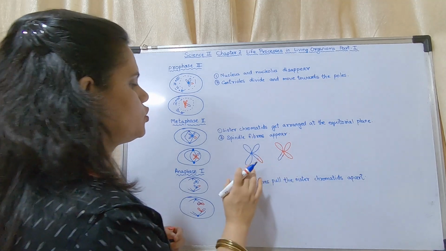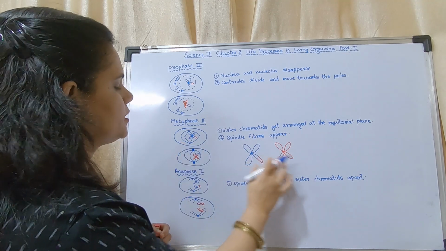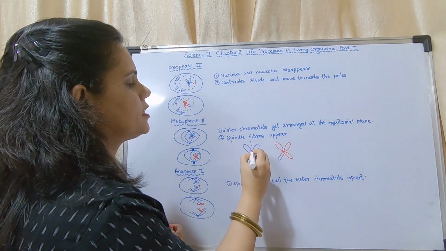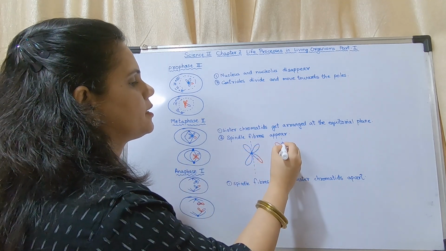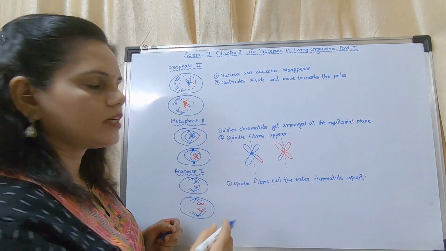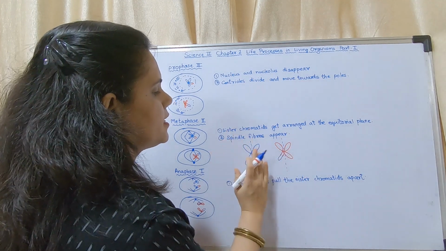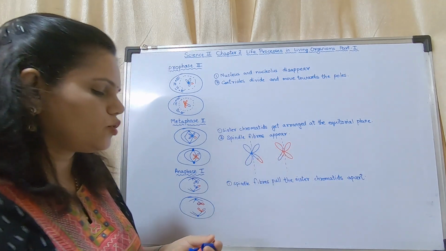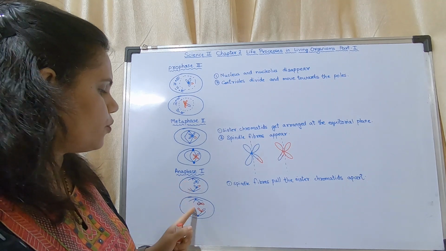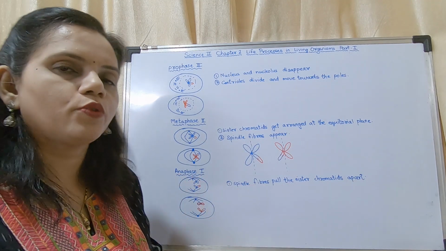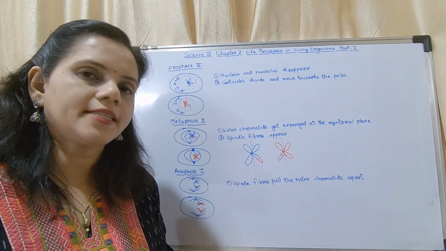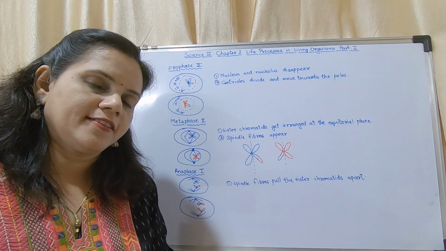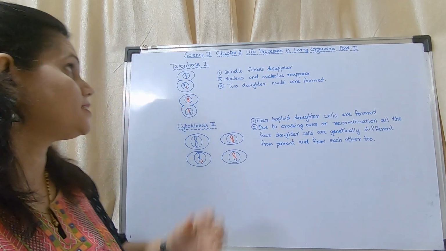Now these are the two chromosomes. This is here, this is in another cell. They are in two different cells. Now these sister chromatids are going to get separated. Okay, so it will become, this will be one set, second set, third set and fourth set. So this will become 4. Anaphase, spindle fibers pull the sister chromatids apart. Okay, this is happening in these stages. You may write this. Okay, so these are the last two stages.